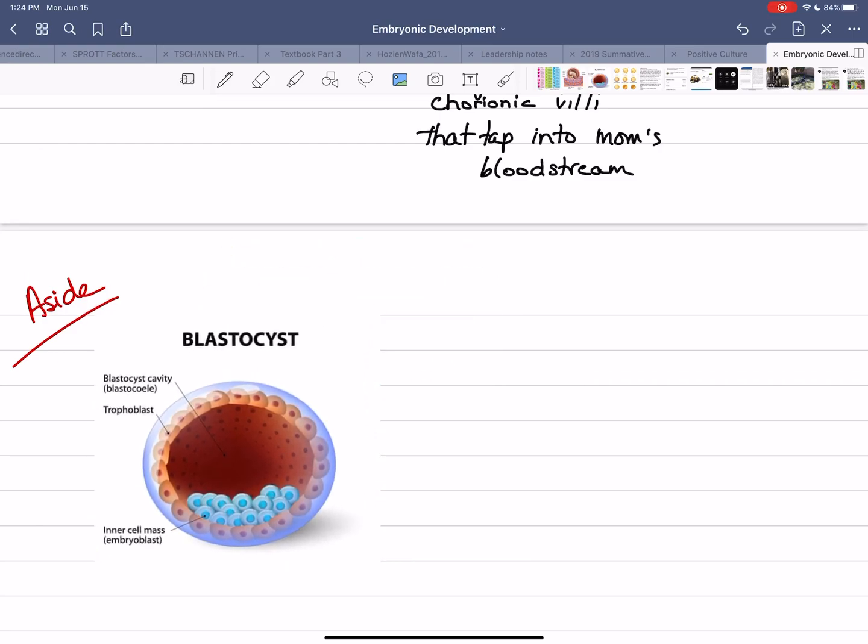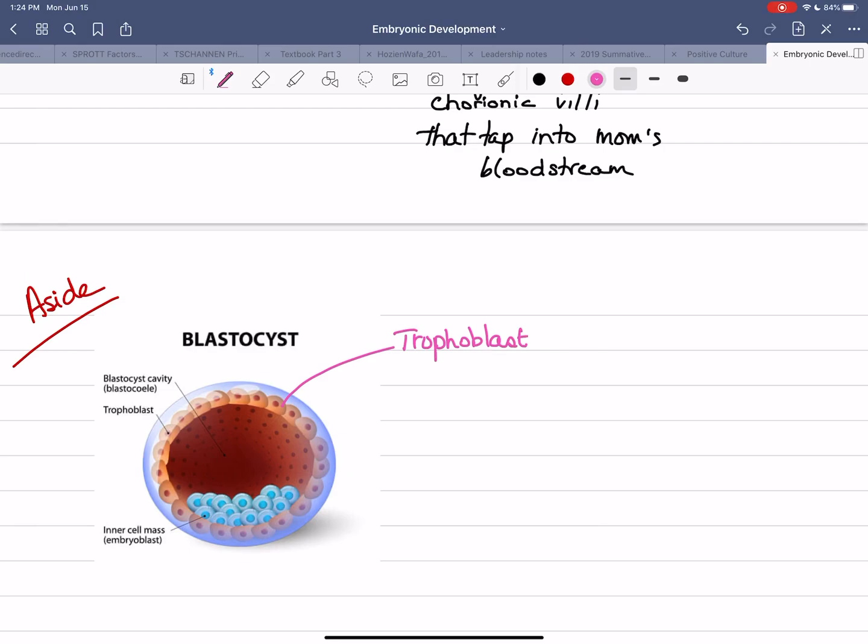And what I want you to notice is the very outside cells are going to be called the trophoblast. And the cells on the inside, called the inner cell mass or the embryoblast, are also made up of the same genetic material. So let's say that we label these. This is the trophoblast.